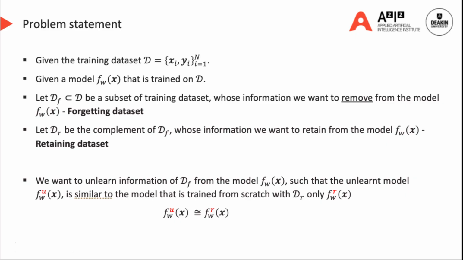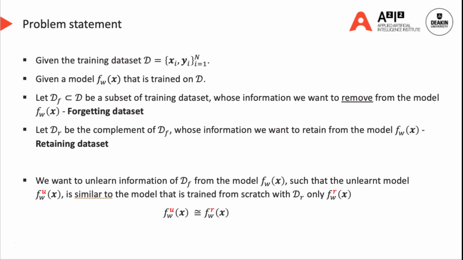First, I will present the problem statement of machine unlearning. Given the training dataset D and a model F that is trained on D, let DF be a subset of the training dataset whose information we want to remove from the model F, named the forgetting dataset. Let DR be the complement of DF, whose information we want to retain in the model F, named the retaining dataset.